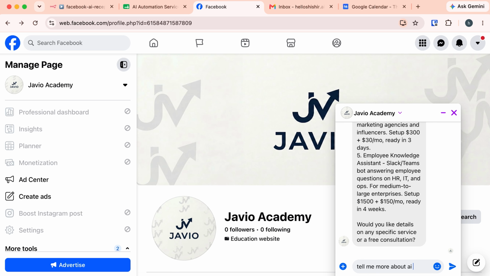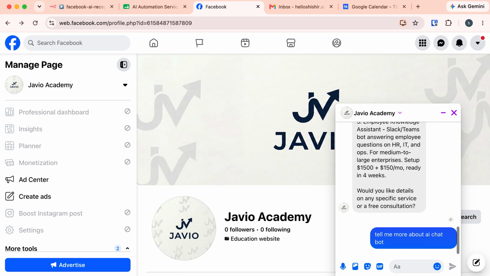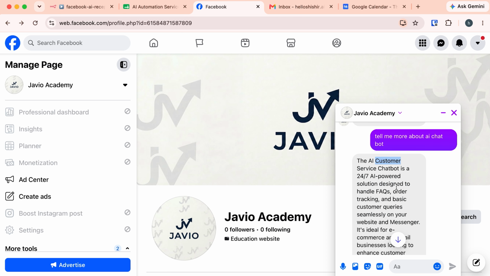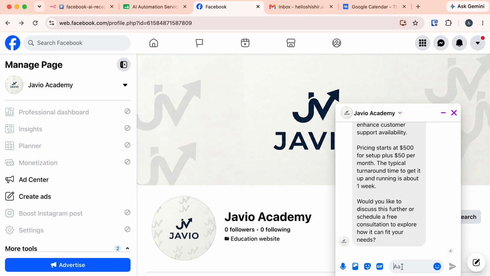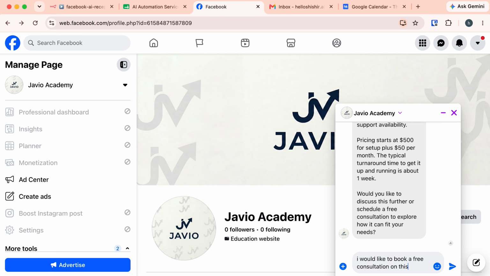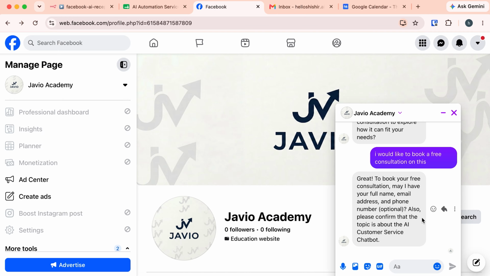Okay, let's ask more about the AI chatbot. Here it has responded with the details. Okay, so let's try to book a consultation. I would like to book a consultation on this. Let's send this message. And now it's asking me to provide my full name, email, and phone.